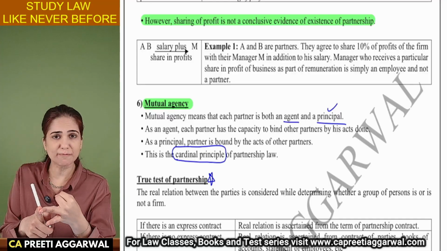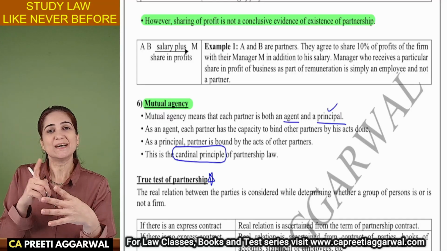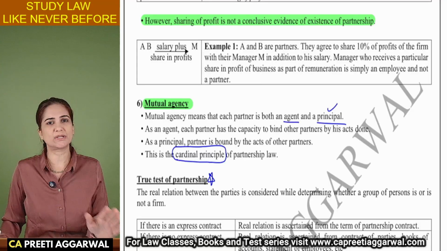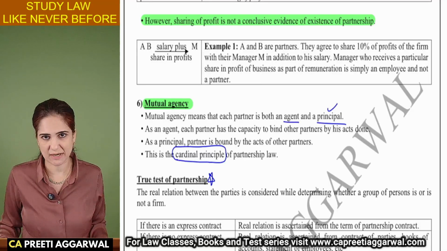2 persons, sharing of profit, mutual agency. So these are all the elements. But if there is mutual agency, they are partners. If there is no mutual agency, they are not partners. It is as simple as that.